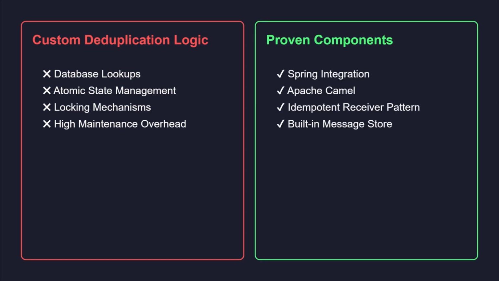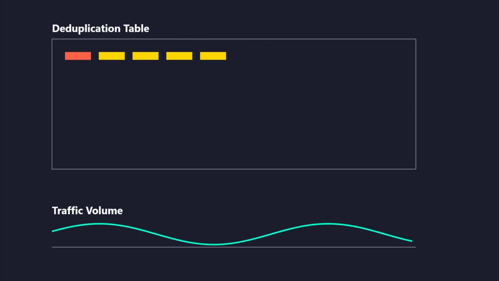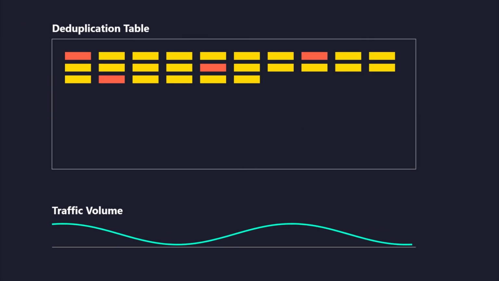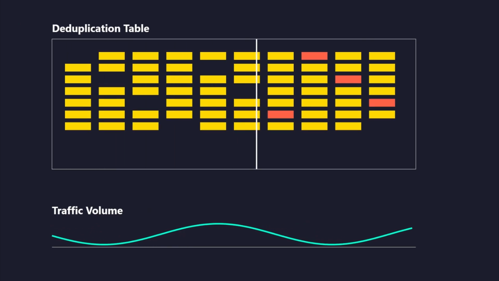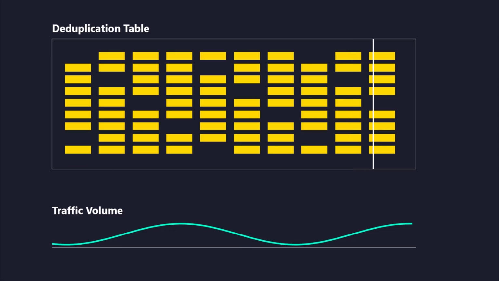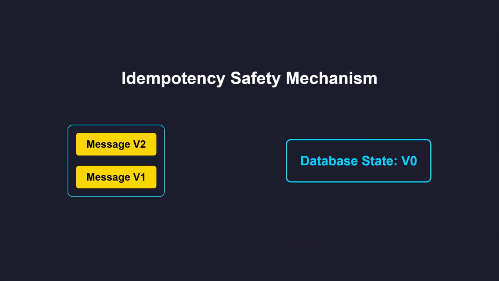Frameworks like Spring Integration or Apache Camel provide built-in idempotency receiver patterns. Use these proven components instead of writing custom deduplication logic from scratch. Run background jobs to purge expired idempotency keys during low traffic periods. This prevents the deduplication table from growing indefinitely and slowing down queries.